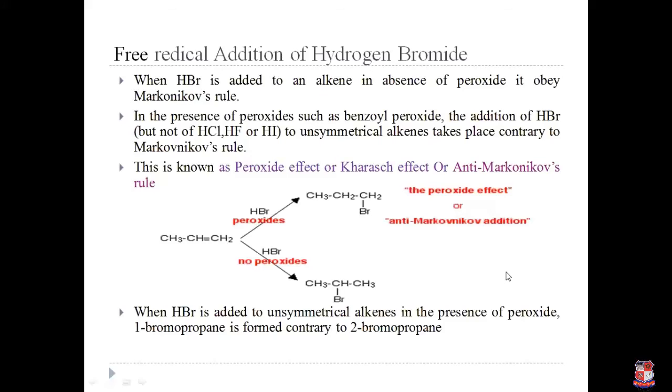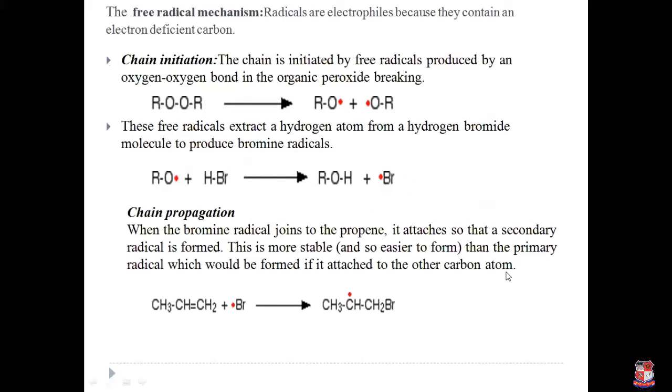So first we see the free radical mechanism. Here the radical also acts as an electrophile and the alkene acts as a nucleophile. It is divided into a 3-step mechanism: first chain initiation, chain propagation, and chain termination. Chain initiation means starting the reaction, initiating the chain by formation of the free radicals.